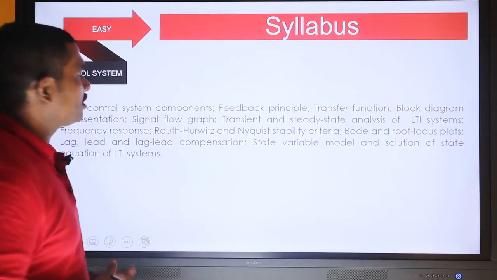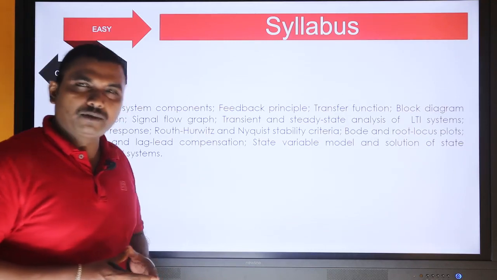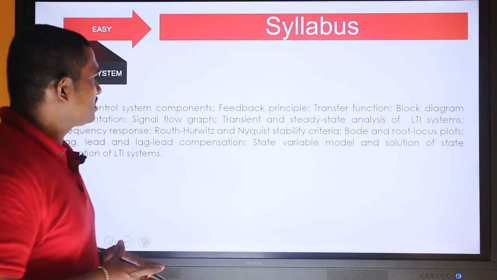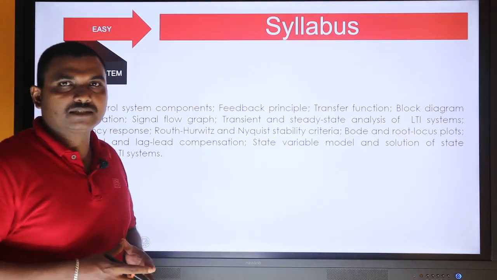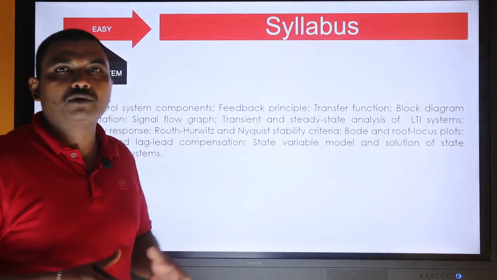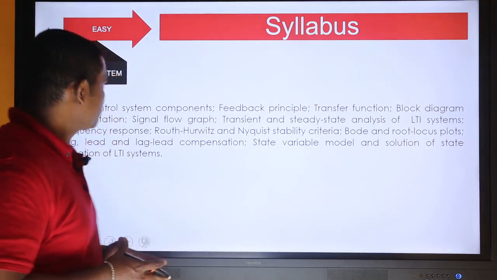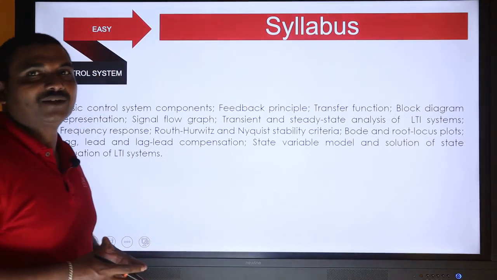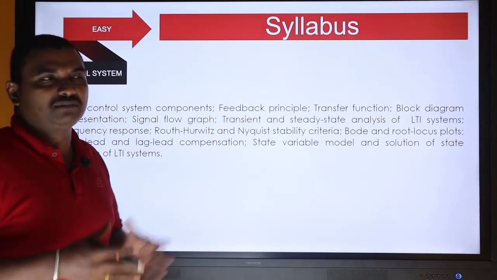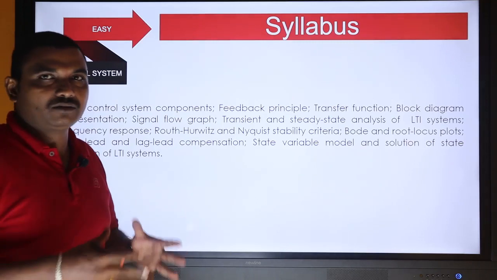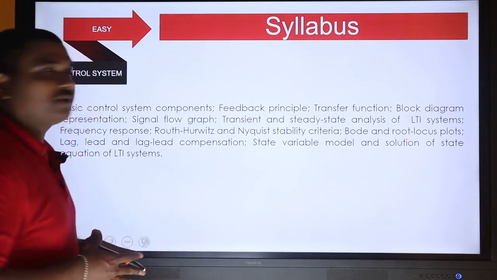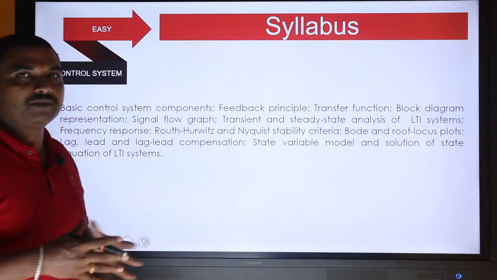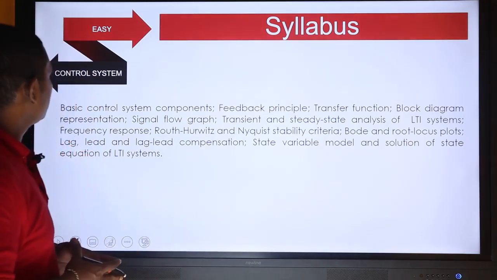This subject is going to contribute about 8 to 9 marks. It will contribute about 9 marks for every branch. So you will have to study keeping in view that this subject contributes nearly 10% of the entire marks. Now we will be studying control system in an easy mode. This subject is going to be really easy for you, and there is nothing to be stringent about, because I will be guiding you in such a way that the subject will feel easy for you. Okay. So this is the syllabus.